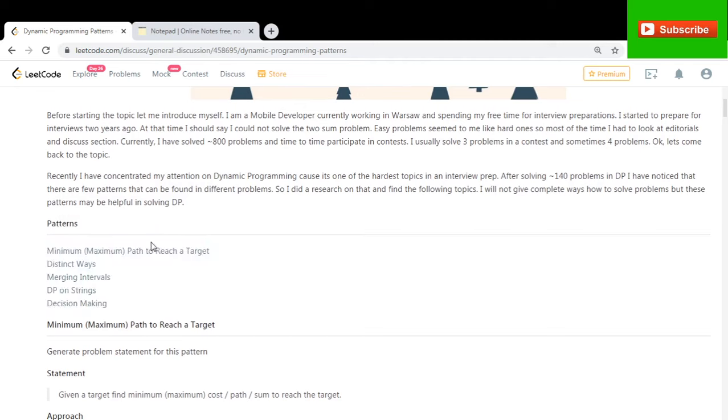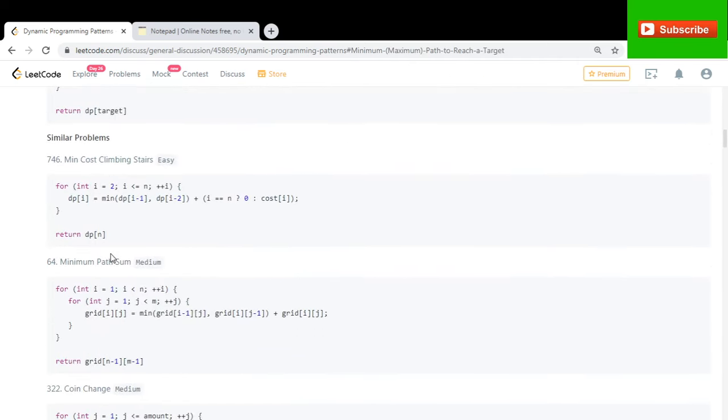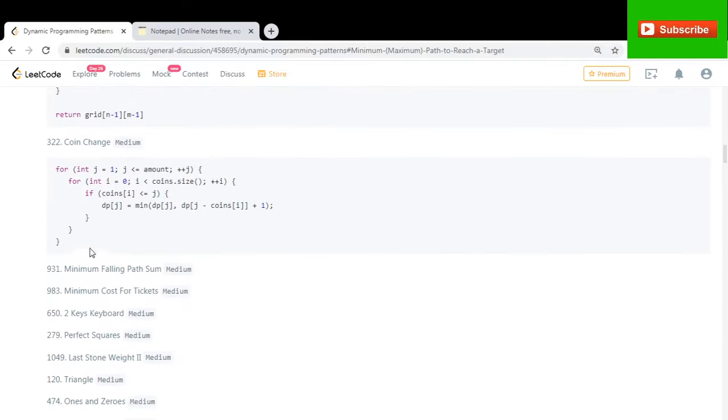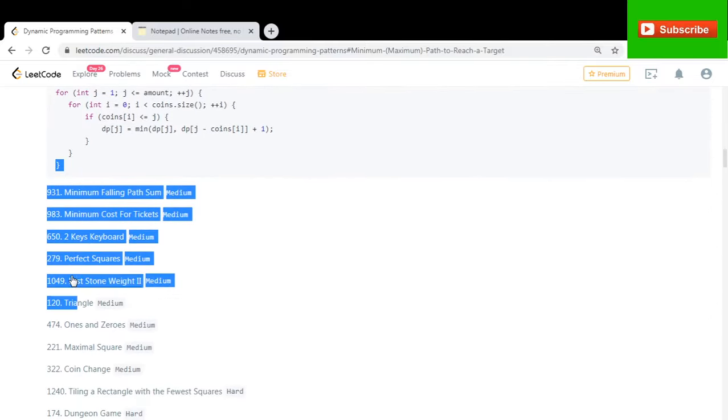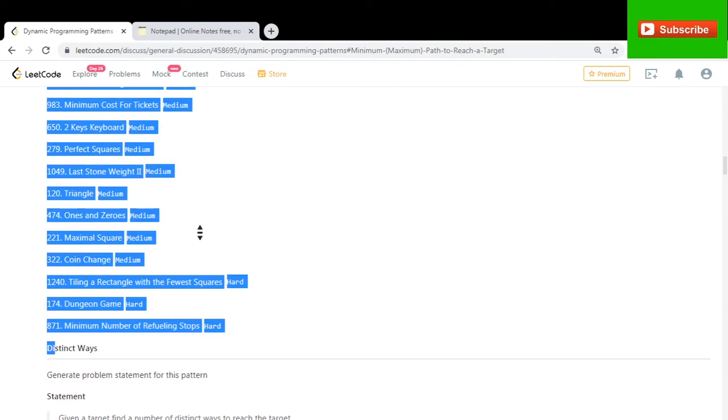In this video, we'll start off with the first pattern he recognized, that is minimum maximum path to reach a target, and I'll solve three problems from this pattern. As you can see, he has given some sample problems of this pattern, and then he has listed almost 10 problems, maybe less, and I'll be taking three at a time in one video.